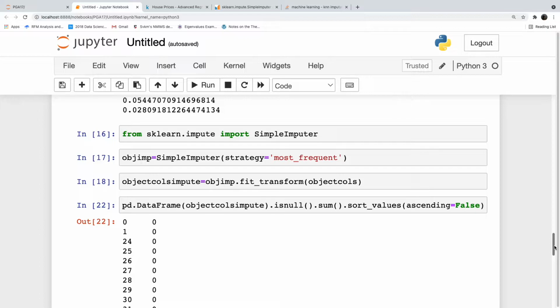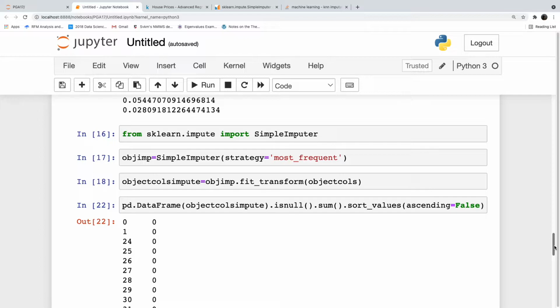And your data frame functions like head, tail, summary, describe and all will not work on arrays. Like isnull. It says isnull is not a function for NumPy array. So you can't use the pandas functions on a NumPy array.